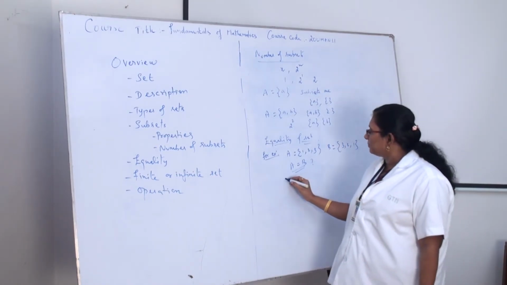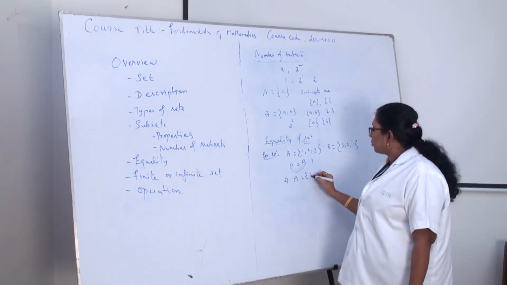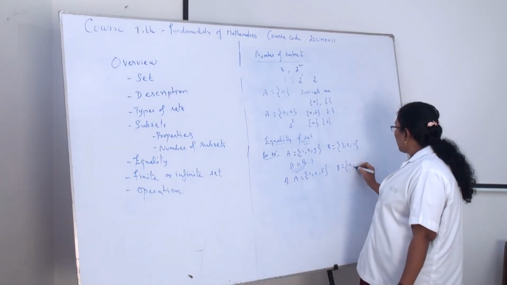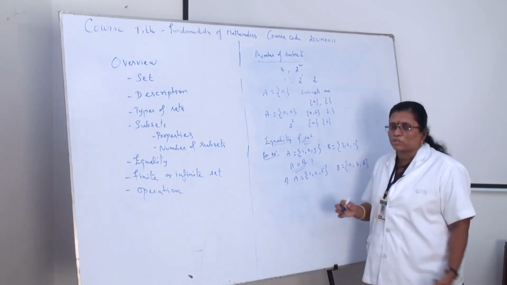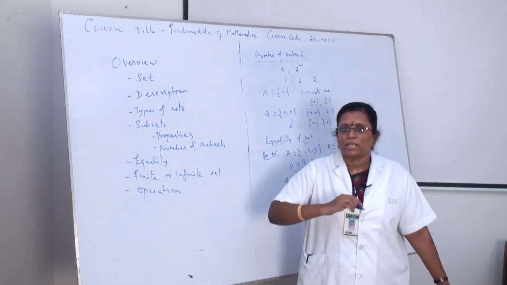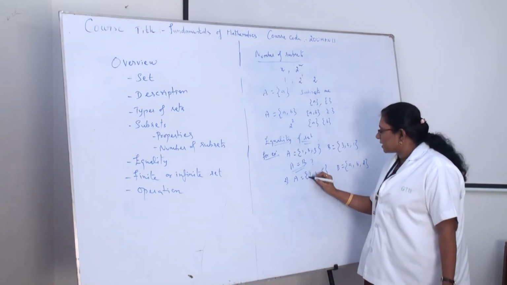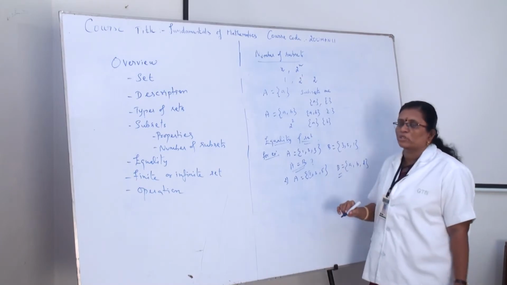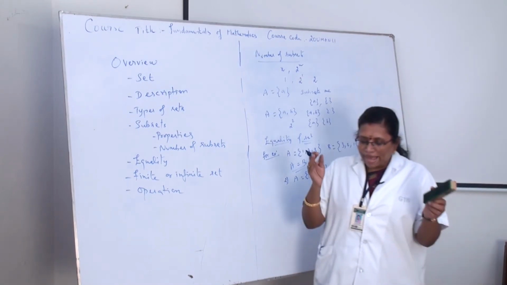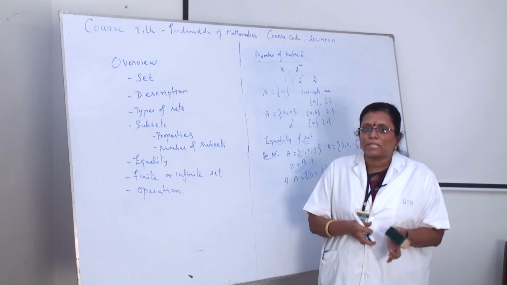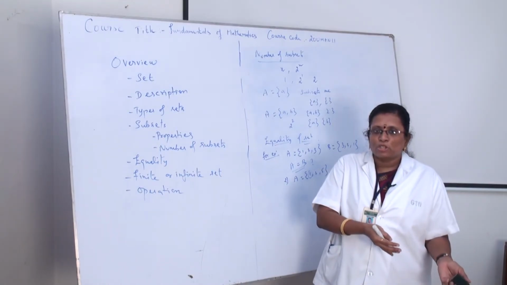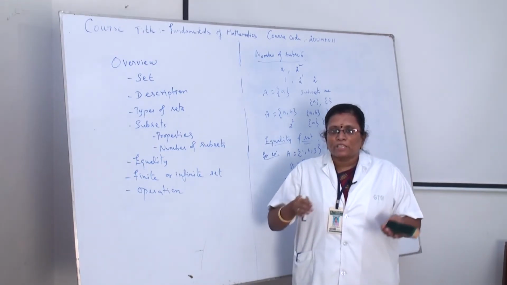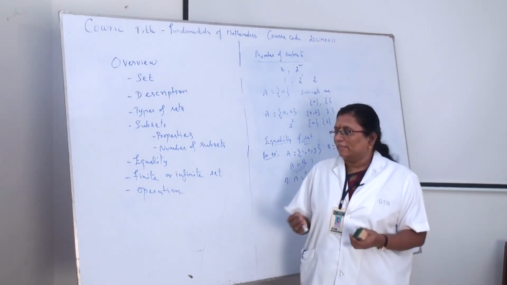For example, A equal to {1, 2, 5} and B is equal to {a, b, d}. Whether these two sets are equal? No, it is not equal. Why? Here 1 is an element of A, but 1 is not an element in B. So, equality means whatever elements are available in A should be available in B also. Then we can say that both the sets are equal.